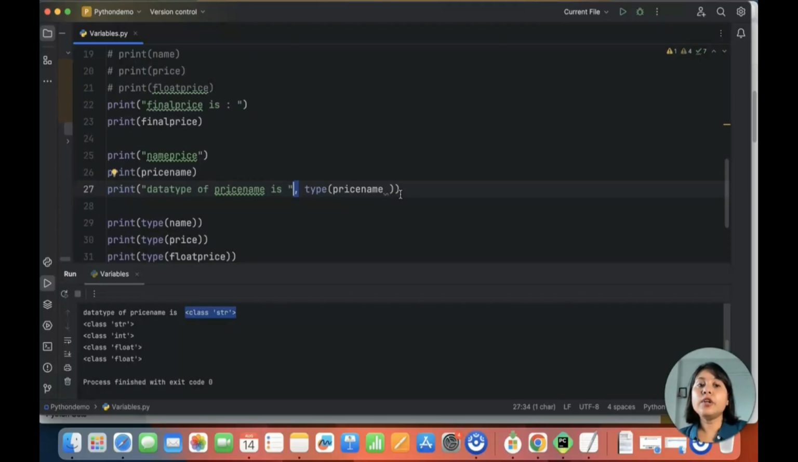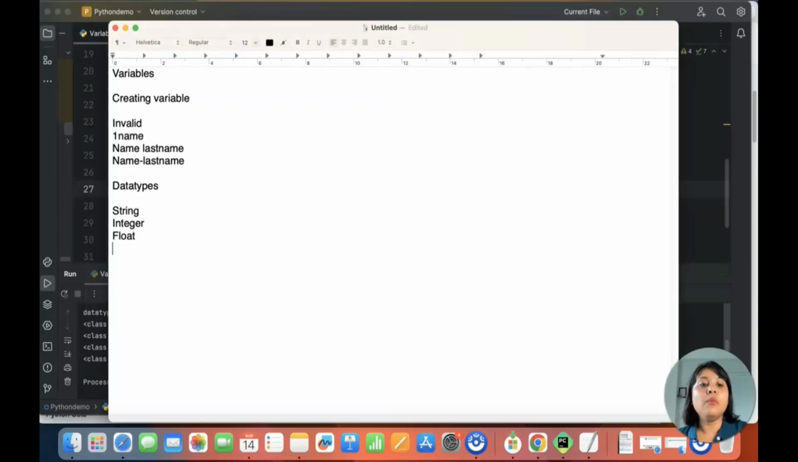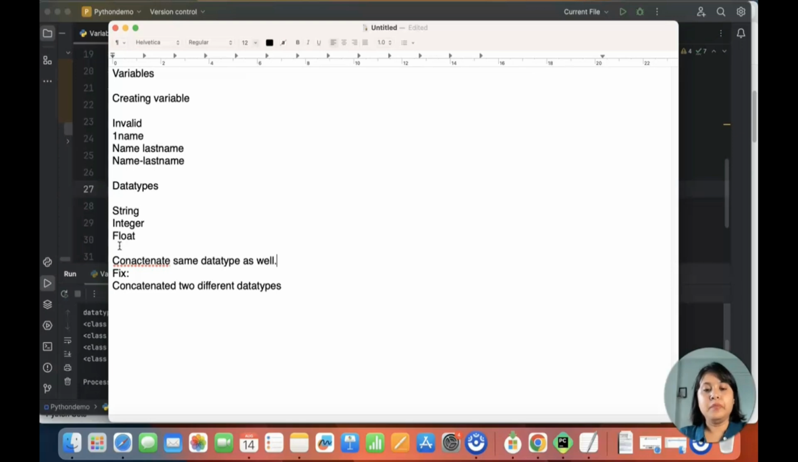You can concatenate two variables, right? And then you can put a variable. So what we learned here is we have created the variable, we have the data type, and how many types of data type we have seen so far. And also we have concatenated two different data types. So this is a fix that we made, right? And we can concatenate the same data type as well. Okay, so we have seen these two functionalities.